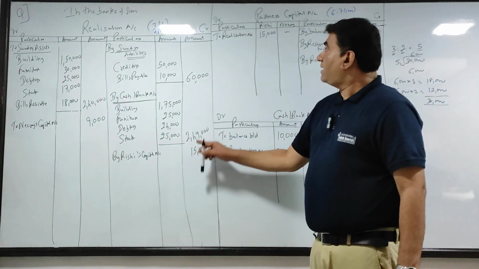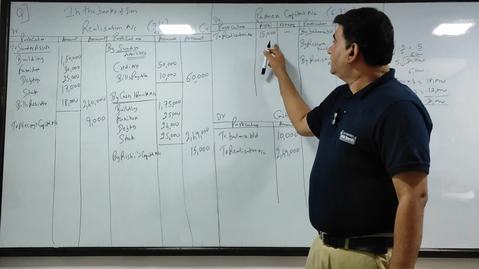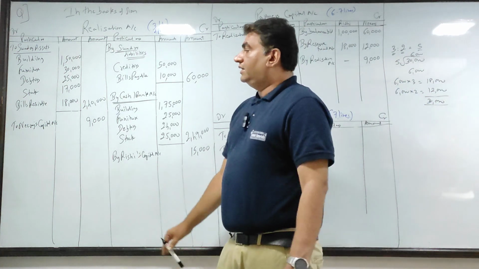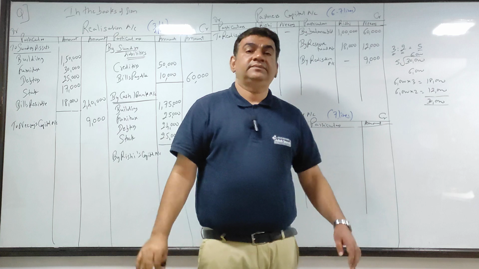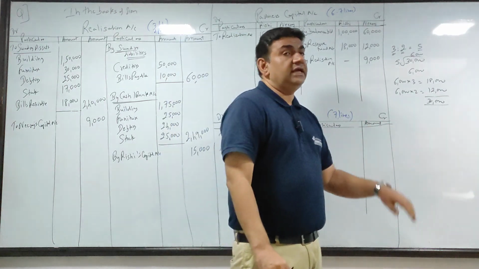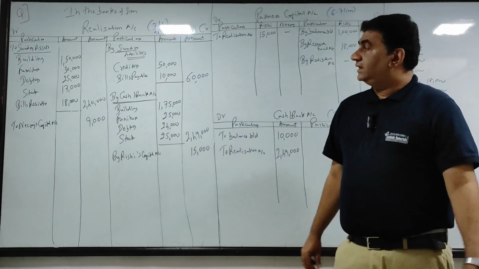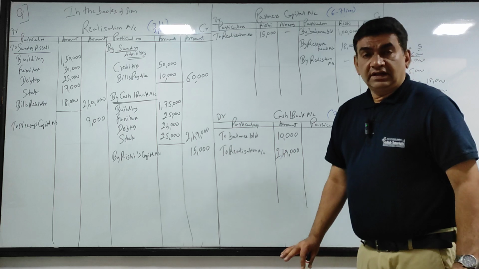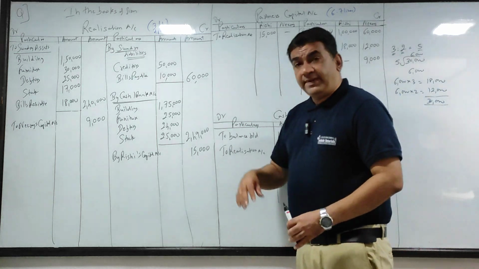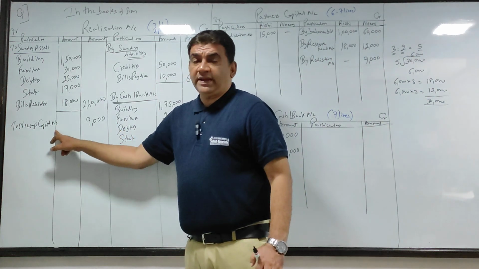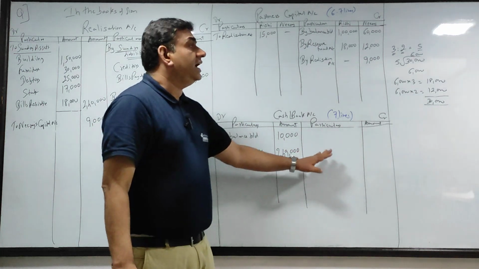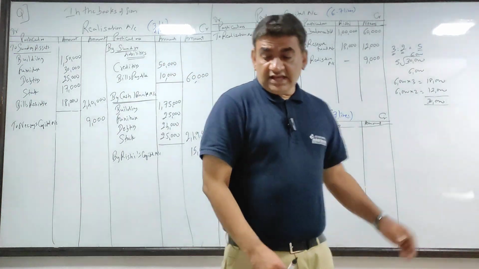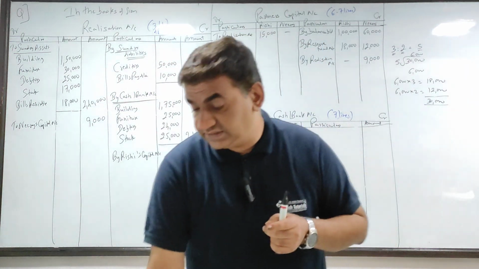So by Rishi's capital to realization, Rishi के डेबिट में 15, to Neeraj capital 9, by realization in the column of Neeraj 9,000. Clear guys? Got it? अगर ये पे किया होता, to cash bank और cash bank में आता by realization. Clear?